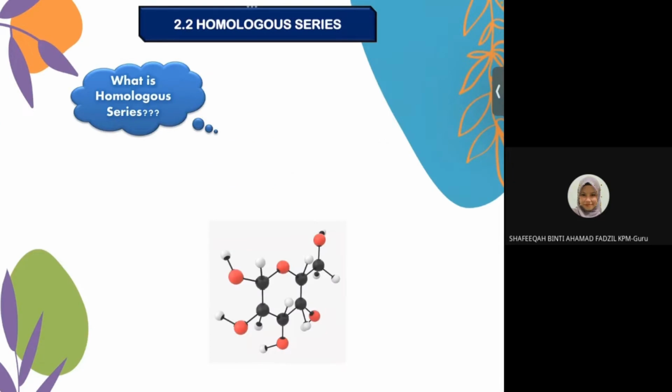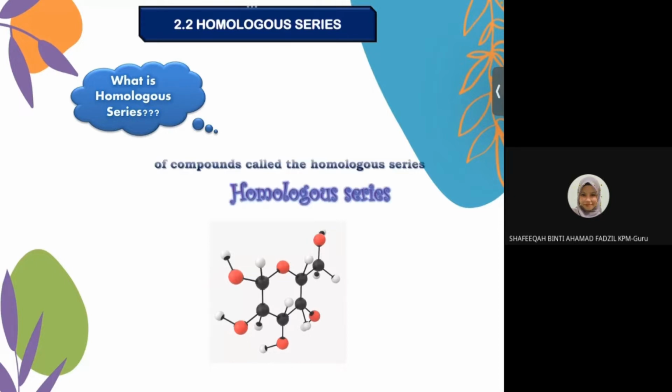First of all, you have to know what is homologous series. Apa definition dia? You can see from the screen, organic compounds are classified into group of compounds called the homologous series. So we have different types of organic compound. Kita classify into group of compound. So this group we call homologous series.